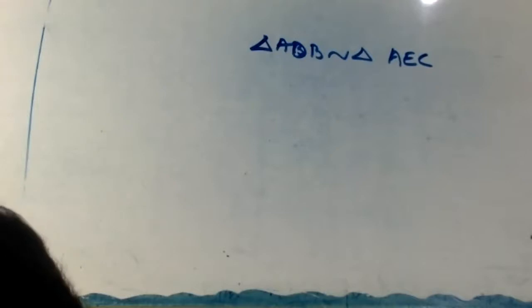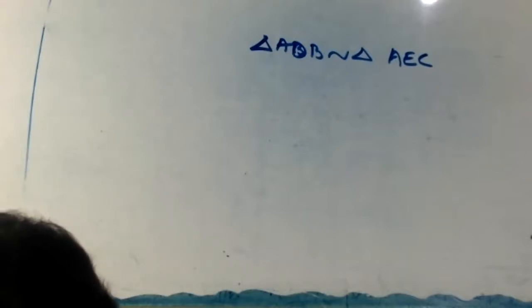Okay, check now. In triangle ABC, BD and CE are altitudes.